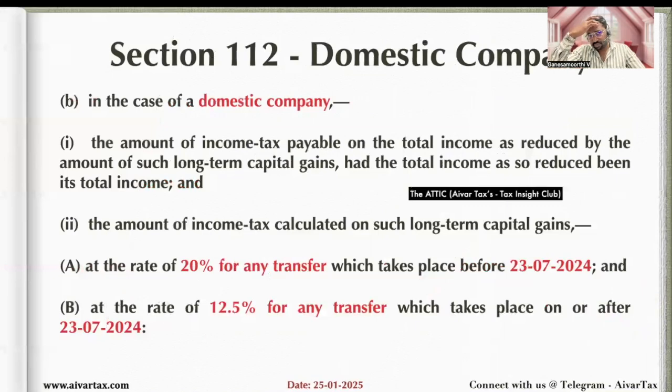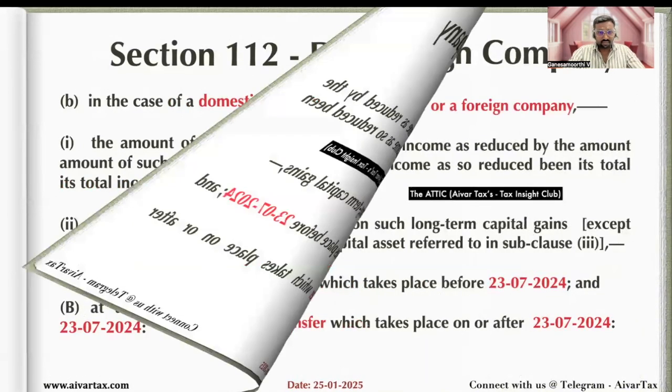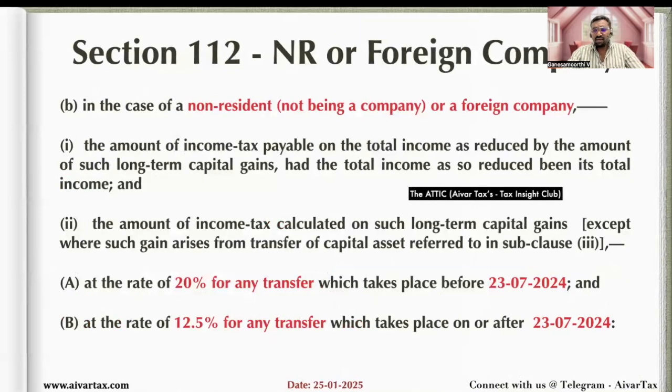Then the second case is a domestic company. In case of a domestic company, the same rate applies: if a transfer takes place before 23rd July, 20%; after 23rd July, 12.5%. No such benefit like individual and HUF is available to a domestic company. In case of a non-resident other than a foreign company, and a foreign company, the same rate applies except for the transaction specified in sub-clause 3 of this clause.